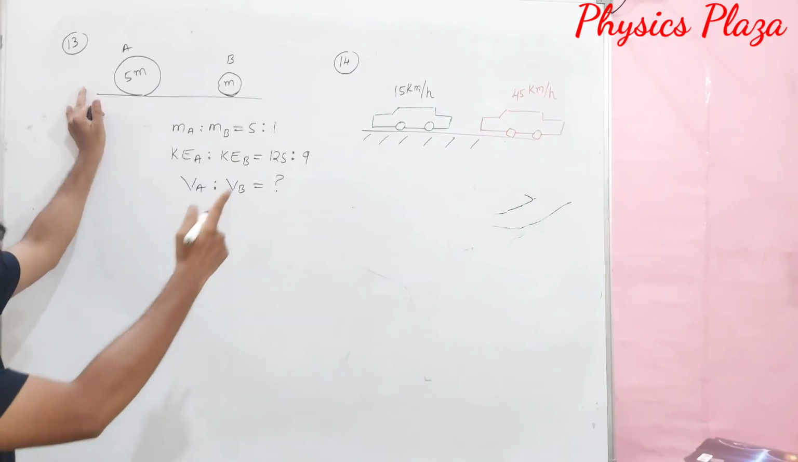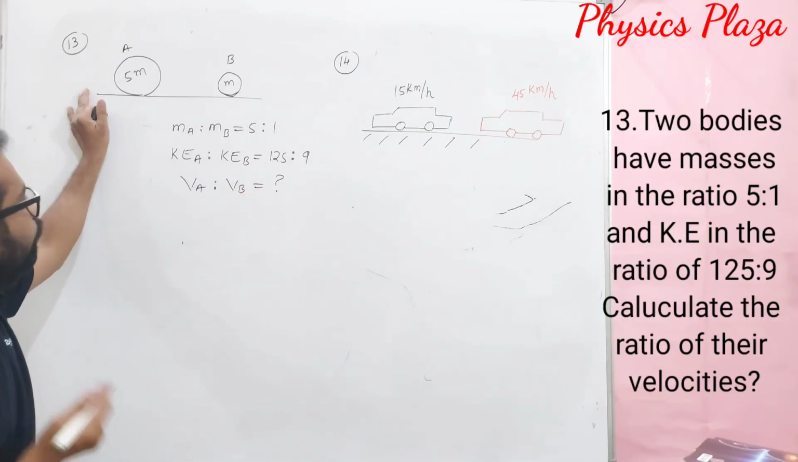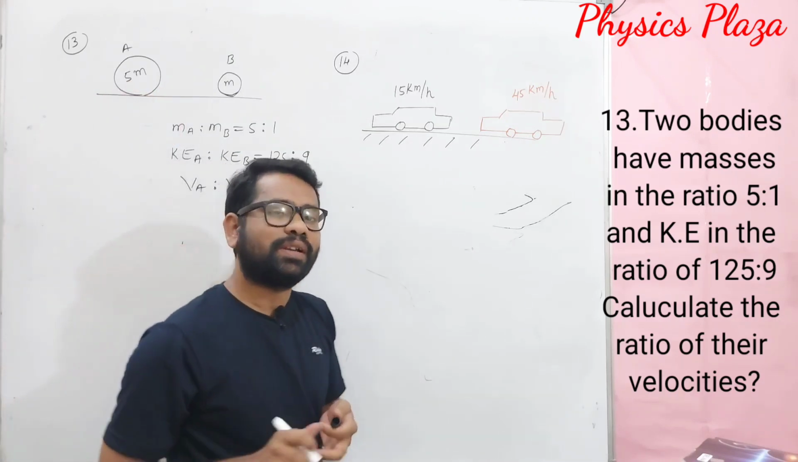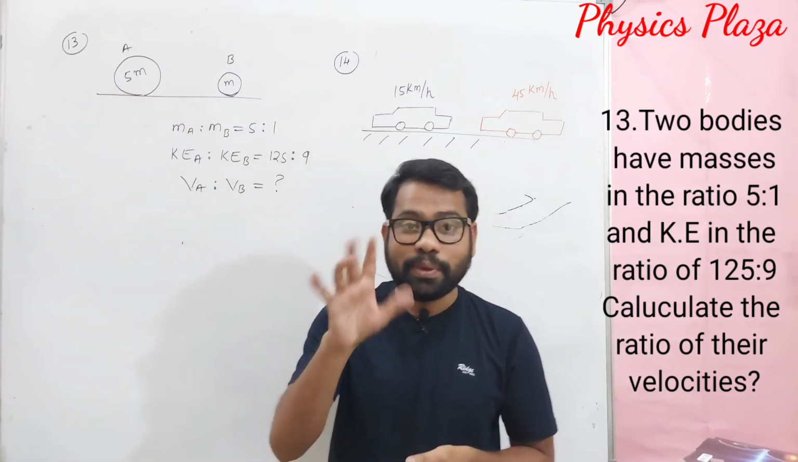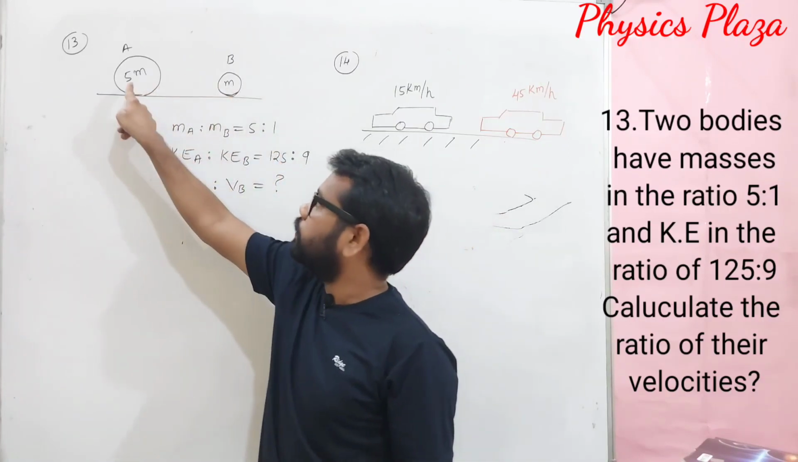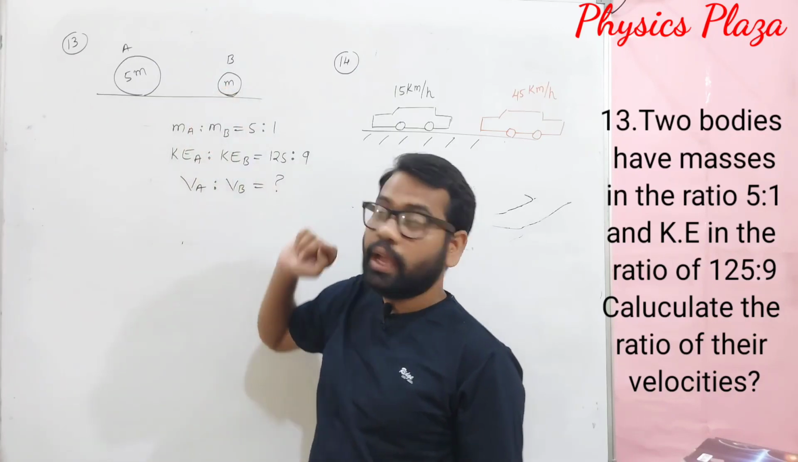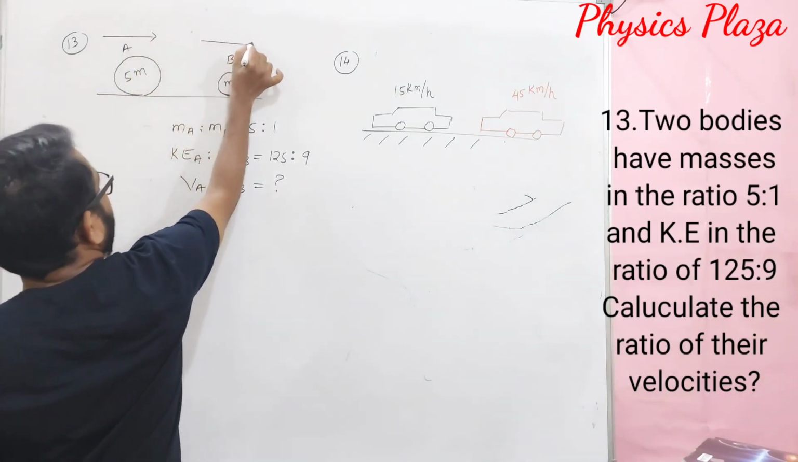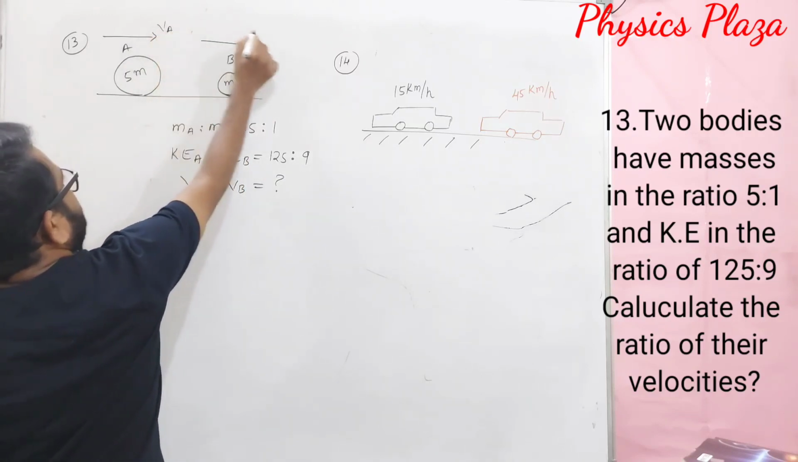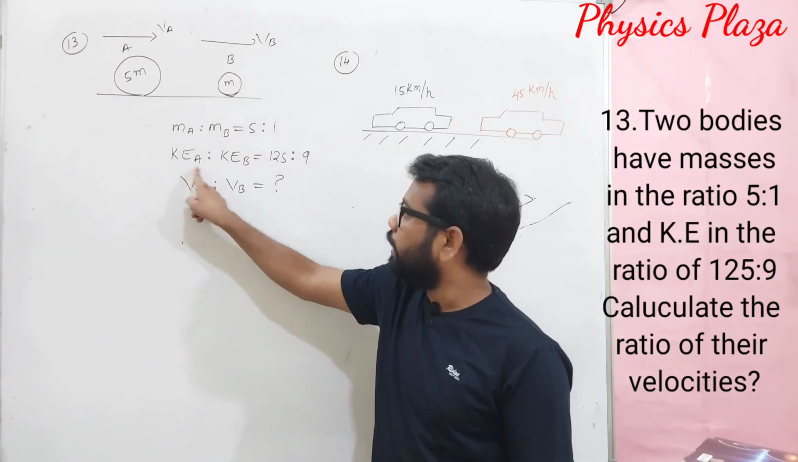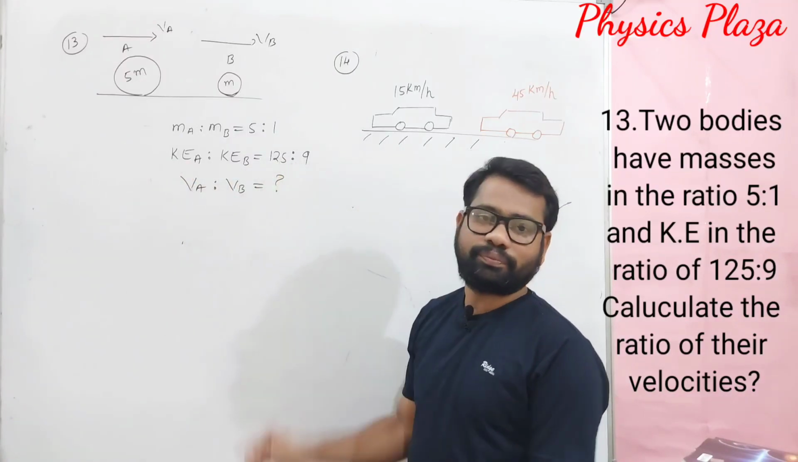13th numerical, the question is shown on the screen also, children. What is given here? 2 bodies, but this time not with the same mass, and mass is not mentioned, children. It is mentioned that the masses are in the ratio of 5:1, that is, it is 5m and m, and as both are in motion, it has some velocity, let us say it is Va, and it has some velocity, it is Vb, in such a way that the ratio of kinetic energies is given as 125:9.